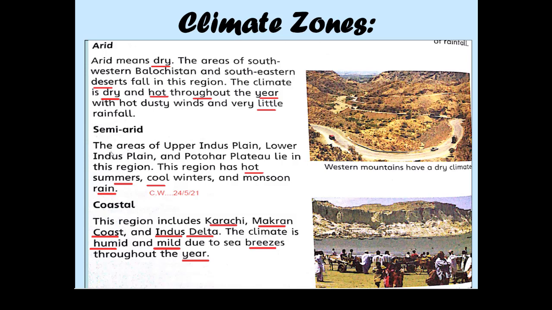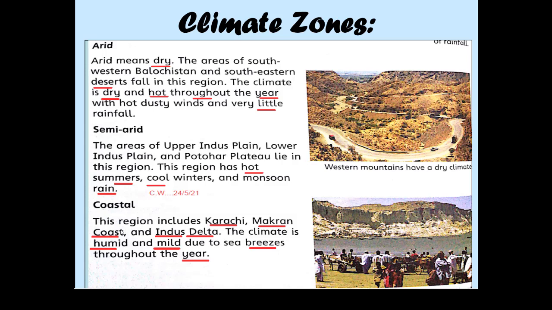Semi-arid areas are there, and the upper Indus Plain, lower Indus Plain, and Pothohar Plateau lie in this region. This region has hot summers and cool winters. And there is one more specific aspect, that is monsoon rain. We will also observe this in detail later on.